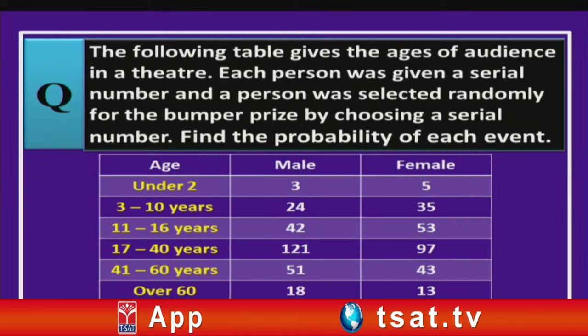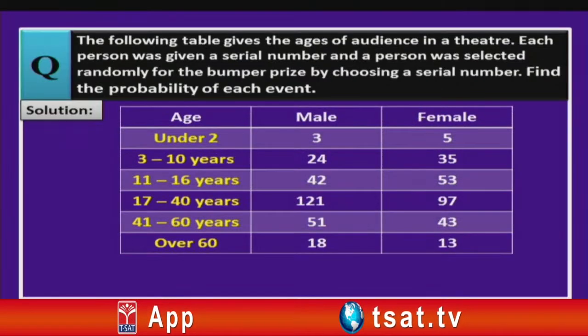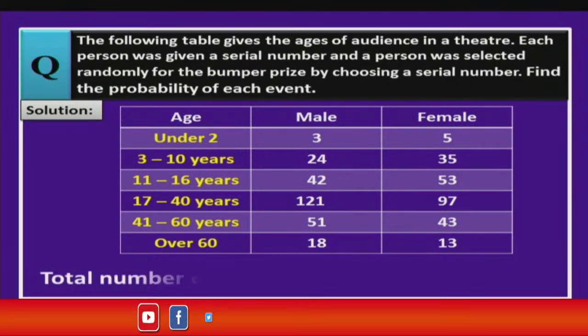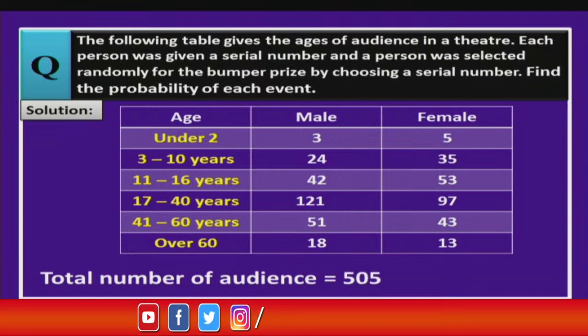Now, let us start with the solution, children. First of all, let us find out how many audience are there on the whole, that is number of females plus male. Adding all these numbers of males and females we get 505. So, that is the total number of audience.